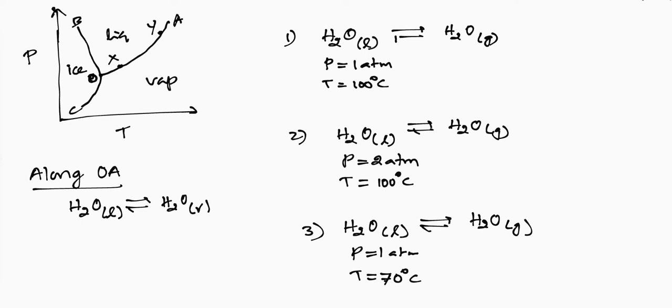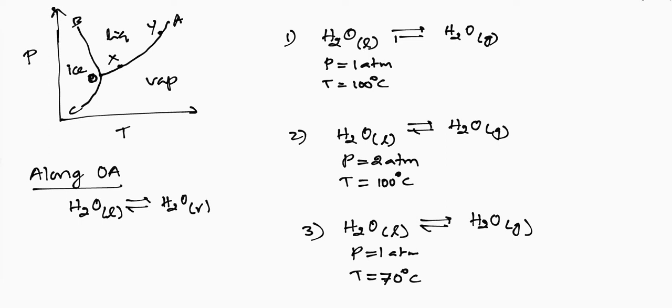So at any point along the curve OA, they are in equilibrium, and at equilibrium, you can call the process a reversible process.